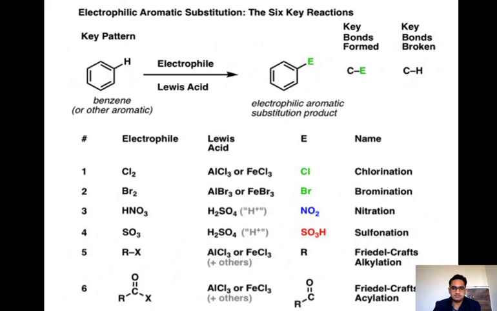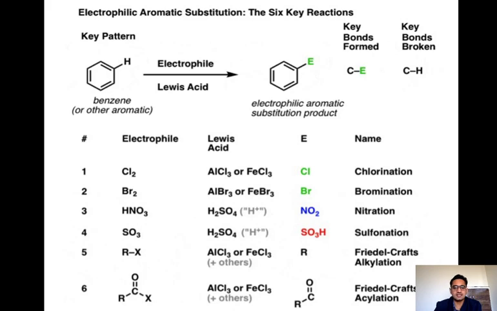In the second, Br2 is the electrophile, with AlBr3 or FeCl3 as the Lewis acid. We get Br in the position of the electrophile, and that reaction is the bromination reaction. Next, HNO3 is the reagent, and H2SO4 acts to activate it, and the NO2 group comes into the position of the electrophile.